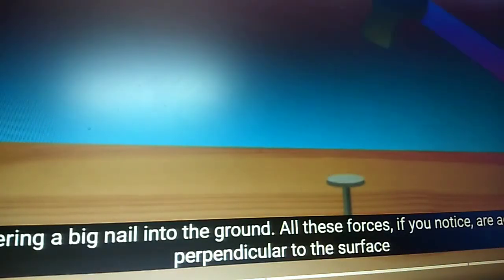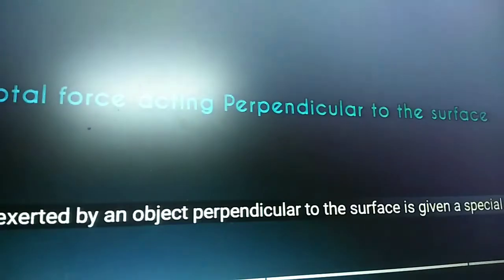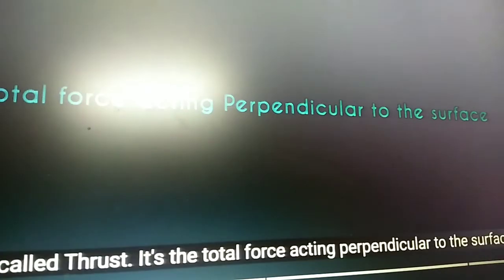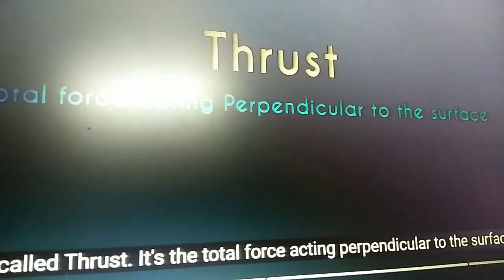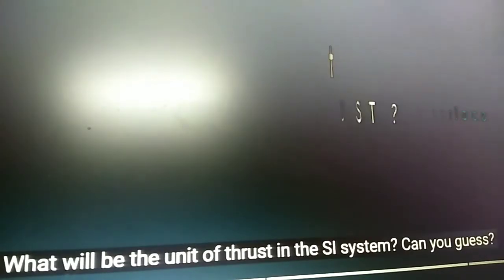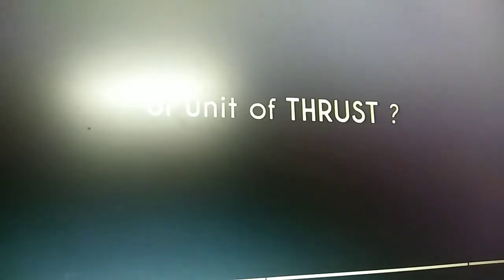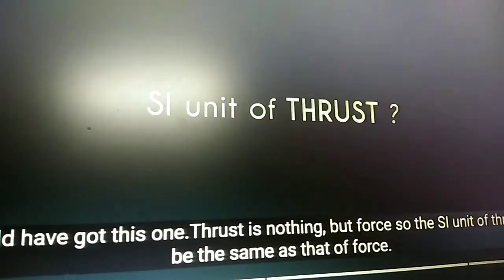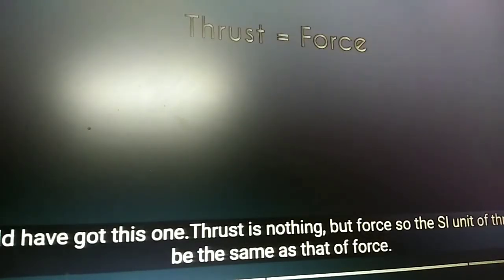Give a think about the forces you see in daily life. Pushing a box, which is the force by the box downwards. Now piercing a nail into a wooden plank. When you are hitting, the total force you are applying acts perpendicularly onto the table. So the perpendicularly acting force is known as thrust. What will be its SI unit? The SI unit of thrust is Newton, since thrust is equal to force.